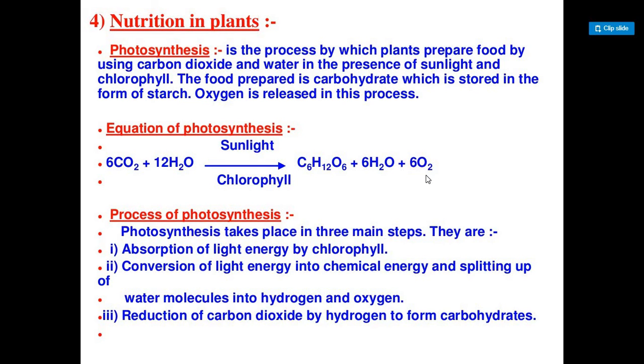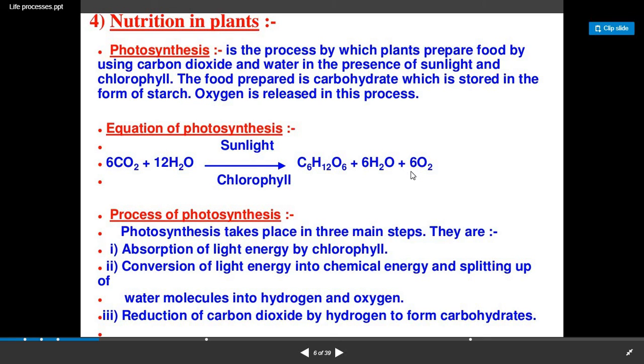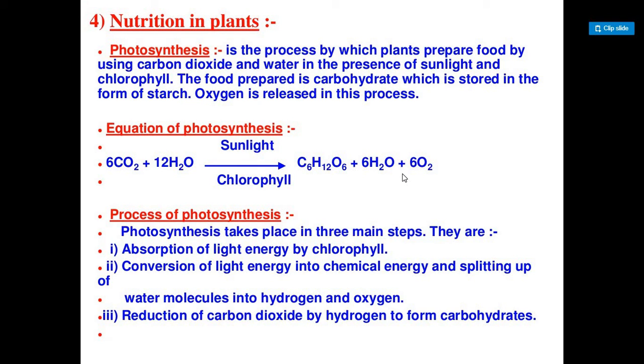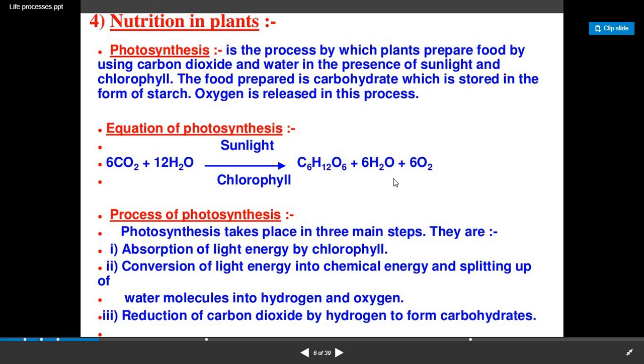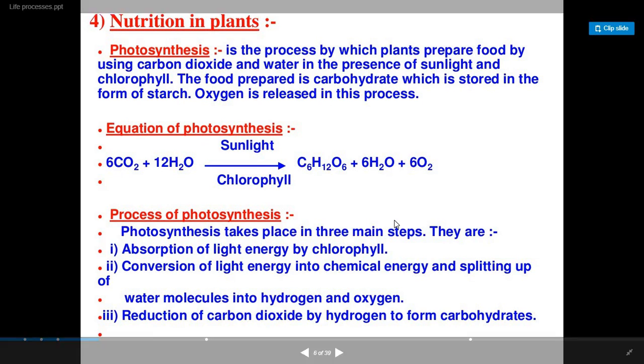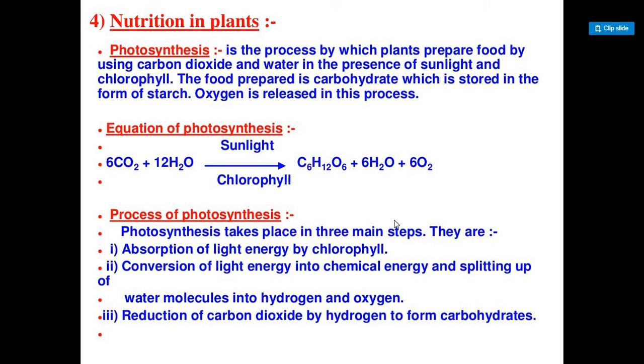The process of photosynthesis takes place in 3 main steps. First, the absorption of light energy by chlorophyll. Second, conversion of light energy into chemical energy and splitting of water molecules into hydrogen and oxygen. Third, reduction of CO2 by hydrogen to form carbohydrates. These are the steps included in the process of photosynthesis. So students, this completes the types of nutrition and the life processes that we have seen.